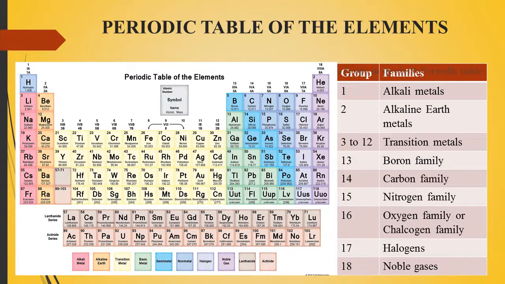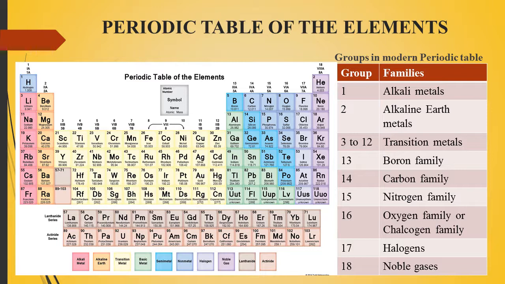So groups and families are mentioned here, but you have to find out in which group each element falls. The first element is hydrogen. If you see hydrogen at the topmost, 1A is there, no? The 1 is the first group, so the first group is alkali.